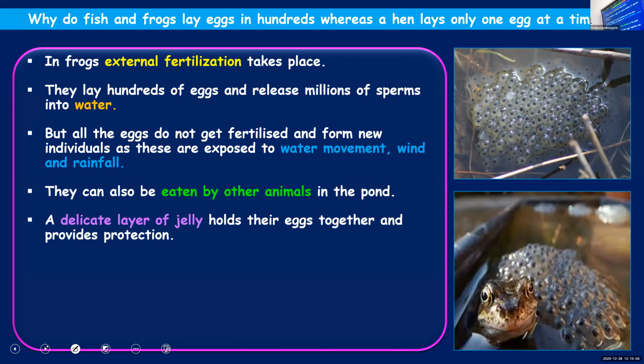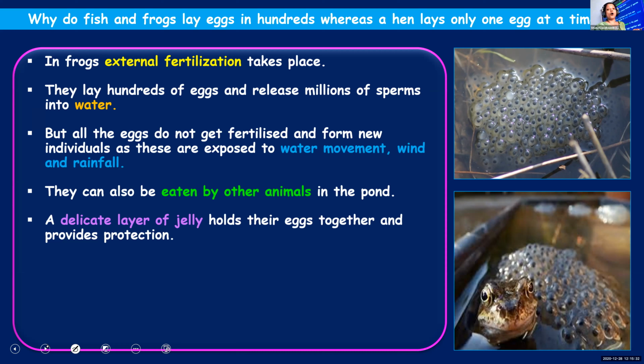And another reason for that is, see children, in the picture you can see some jelly-like thing with some black dots inside. Can you see it? It looks like couscous. You have seen couscous. Some people soak it in water and add it to lime juice so that it gives a cooling effect to our body. It's good to have it.